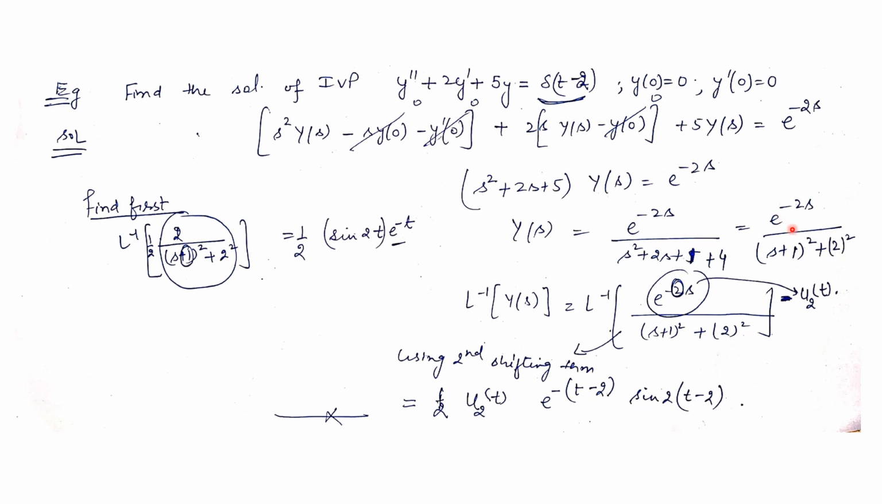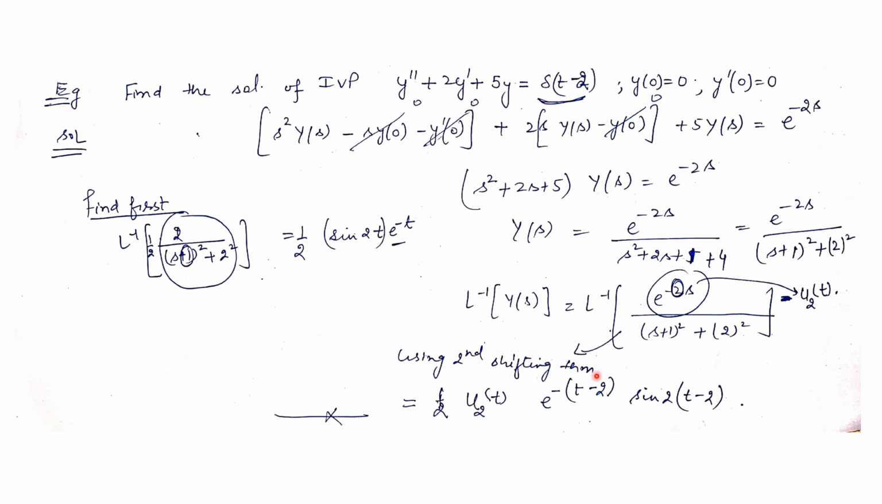So now this is e to the power minus as into F(s). So first we will find out the Laplace inverse of F(s). So what is the Laplace inverse of F(s)? We can divide and multiply by 2. So this is 2 upon s square plus a square, which is sine 2t. And our s is replaced with s plus a. So it means it is e to the power minus t. So this is our f(t).